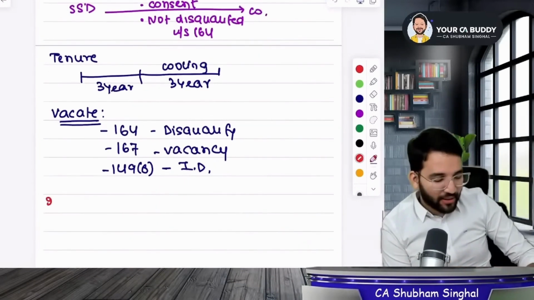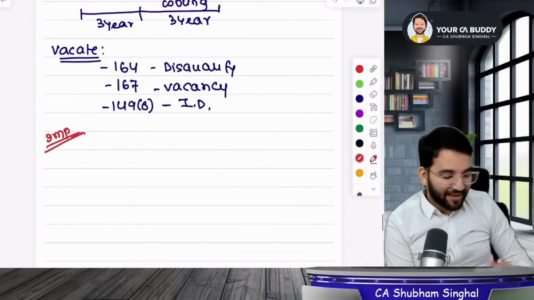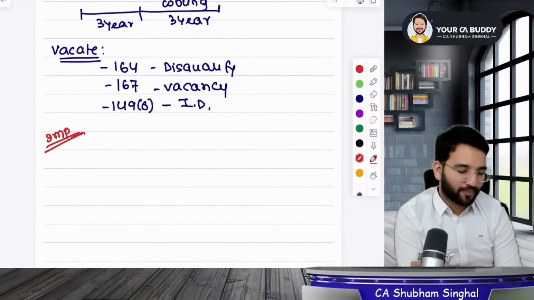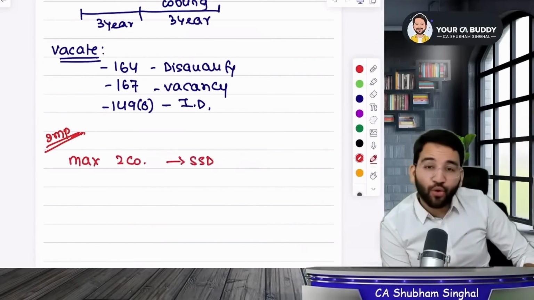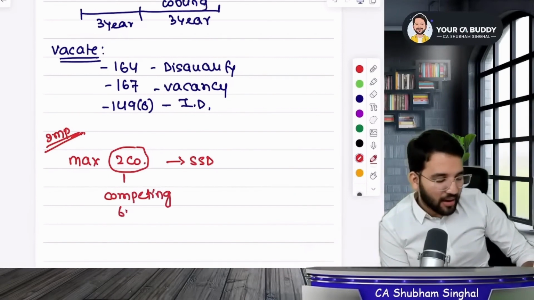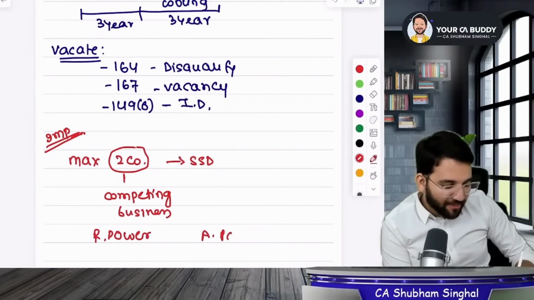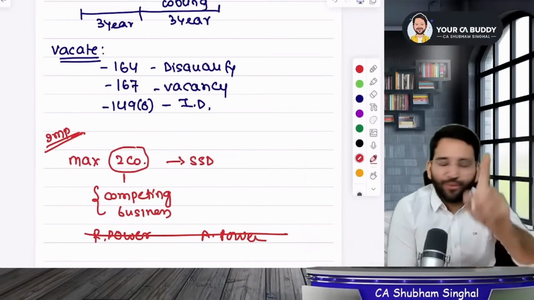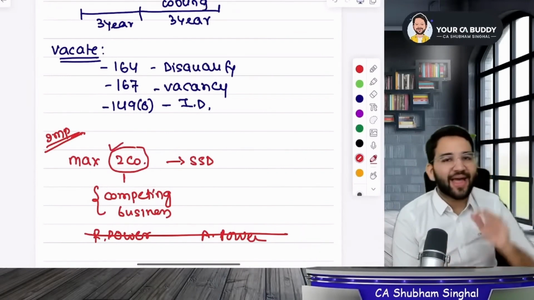Now, sir, a very important point. Please listen carefully. How many companies can a small shareholder director be a director in? You can be an SSD in no more than 2 companies only. And those 2 companies shouldn't be rival entities in a competitive business. If you want to be an independent director for both Reliance Power as well as Adani Power, the law says no, you can't. They are competing businesses. You can be a small shareholder director for a maximum of 2 companies, but not more than 2.